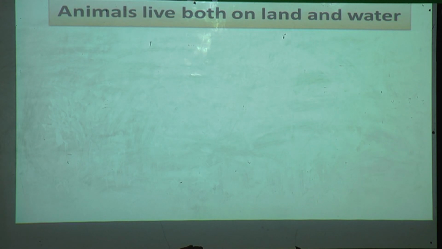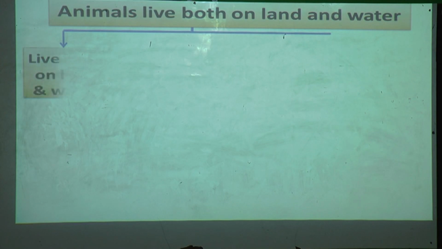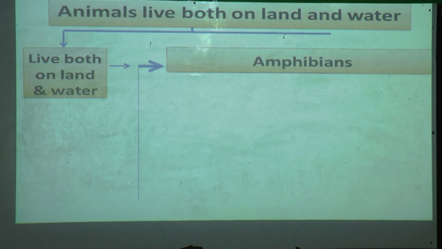Animals that live both on land and in water. These animals can live both on land and in water. They are called amphibians. The animals which live both on land and in water are called amphibians.